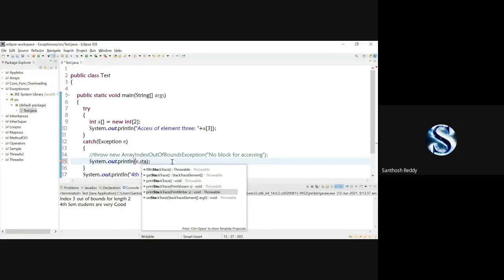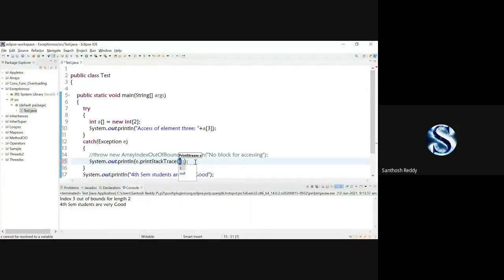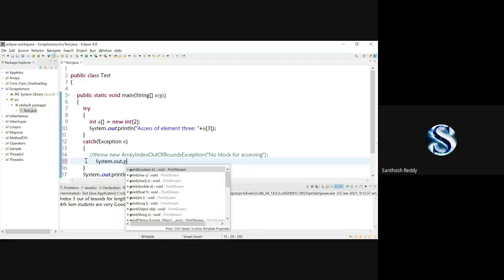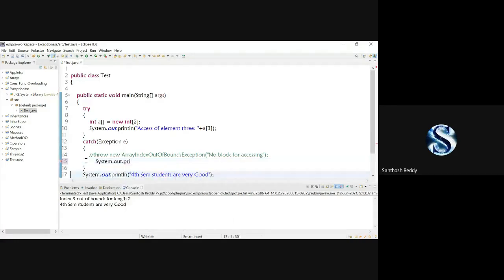Print stack trace. So give me one minute. System.out.println, e.printStackTrace(), and I'll give a semicolon here. That's it. Save the code, run the code.